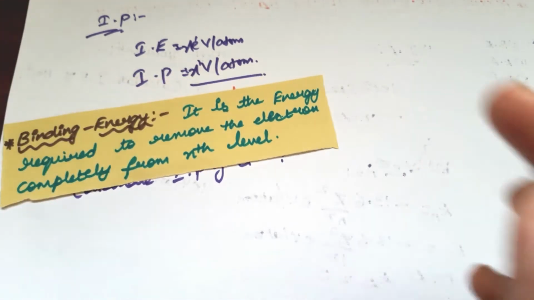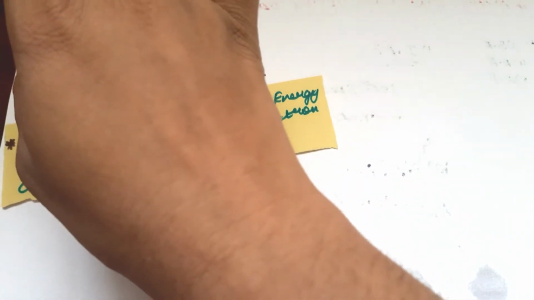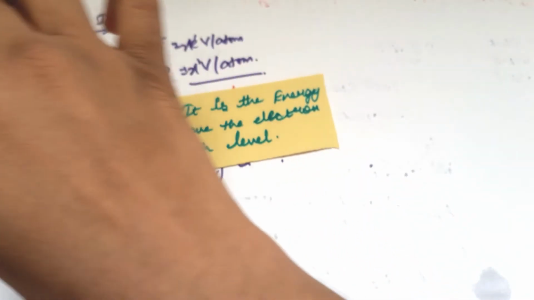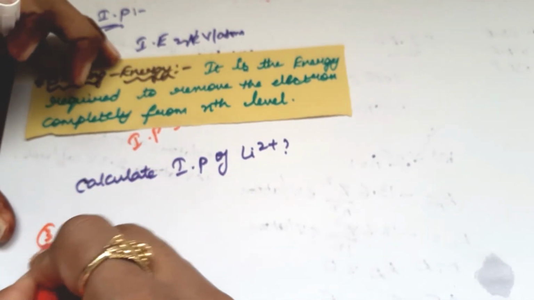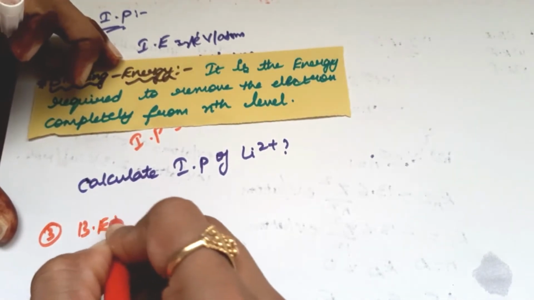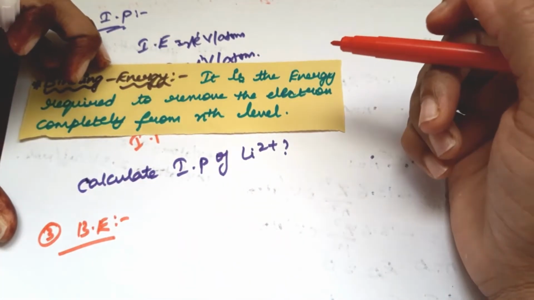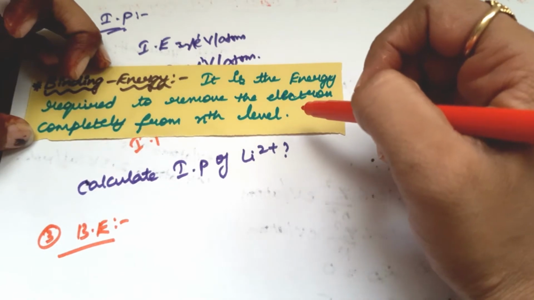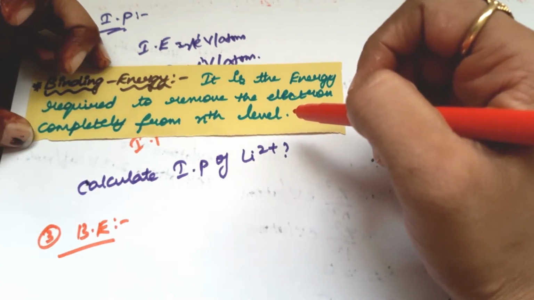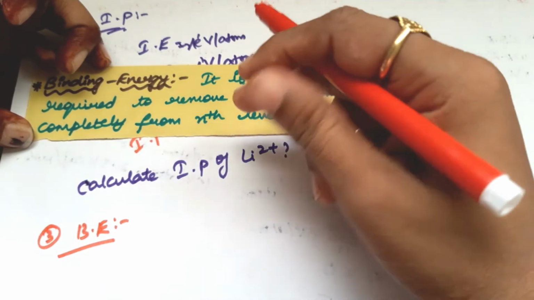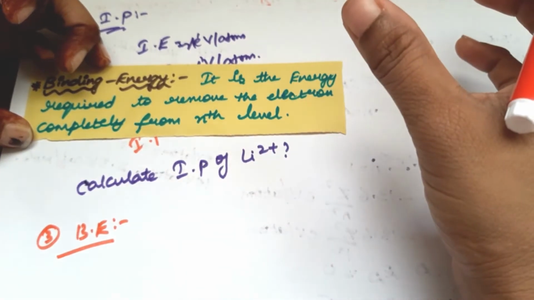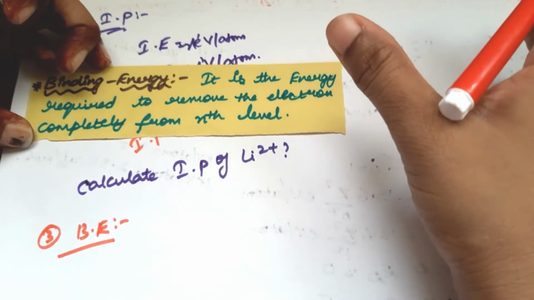Next energy is binding energy. I will explain what is meant by binding energy and its definition. The third one is binding energy. Binding energy is the energy required to remove the electron completely from the nth level. If the level is the first orbit, we can remove the electron easily, and that is ionization energy according to Bohr's model.